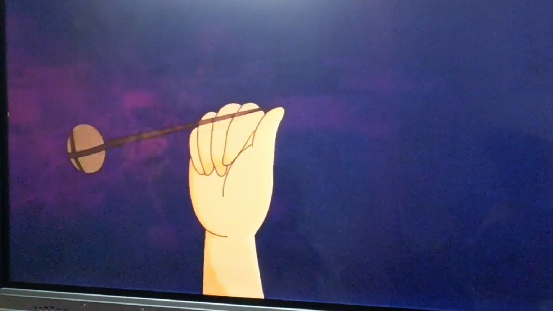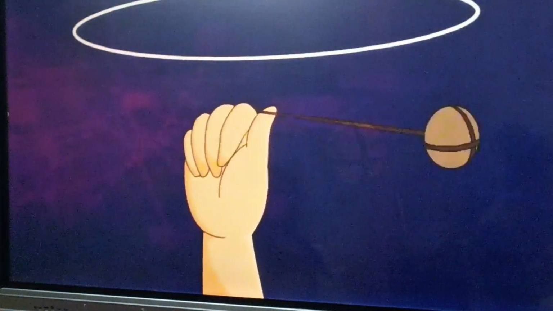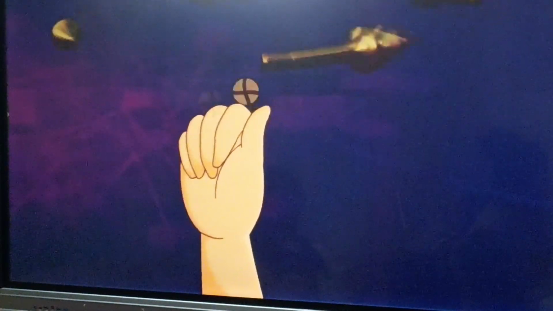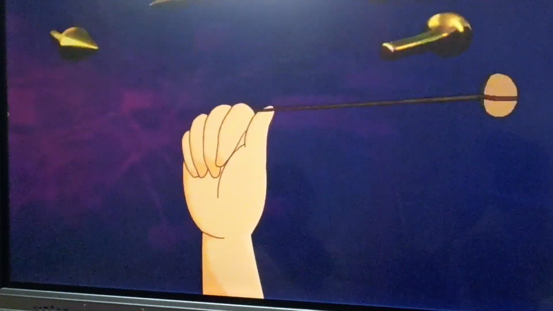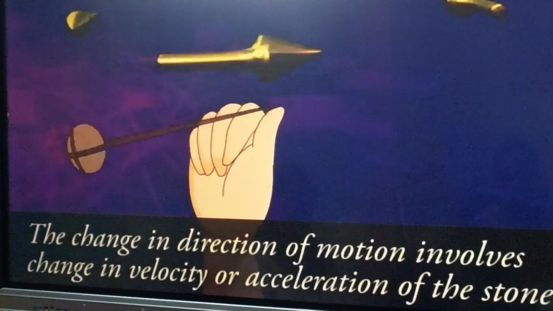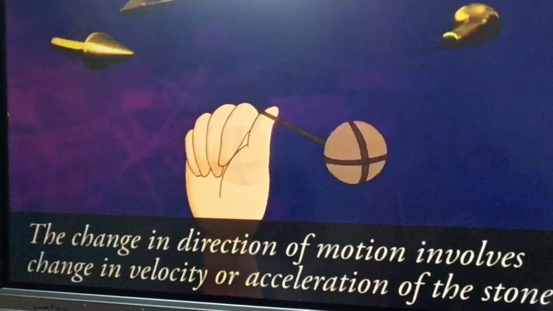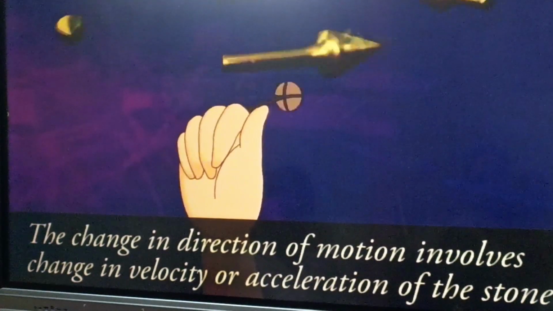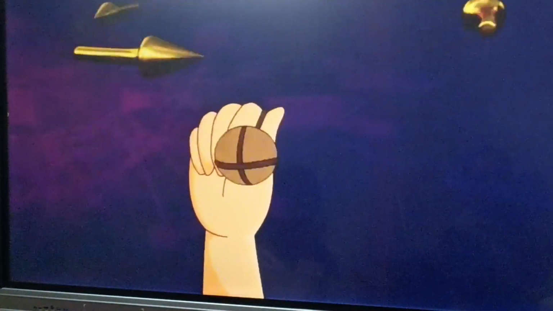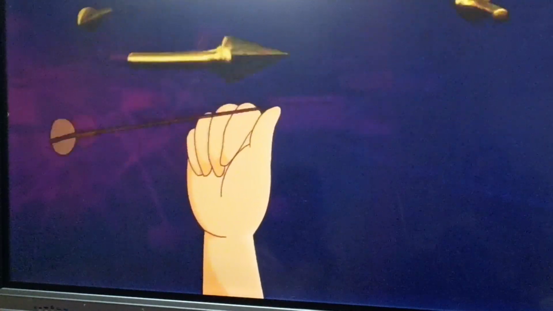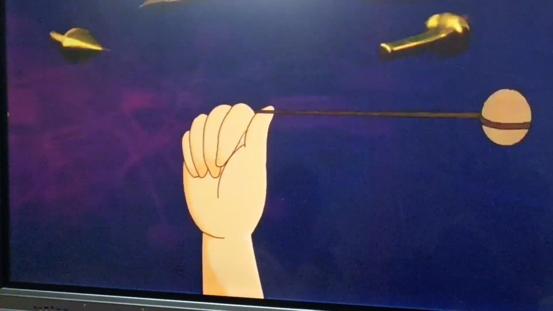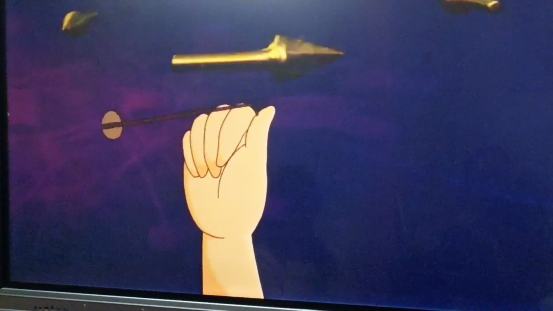You will notice that the stone moves in a circular path with certain speed, but its direction of motion changes continuously. The change in direction of motion involves change in the velocity of the stone. Thus, it is an accelerated motion. The external force F causes this acceleration and keeps moving the stone uniformly.